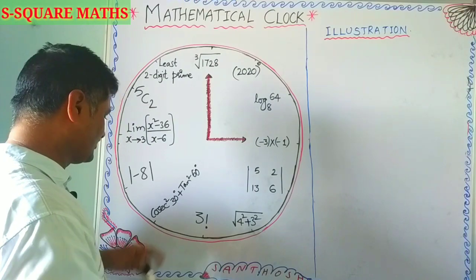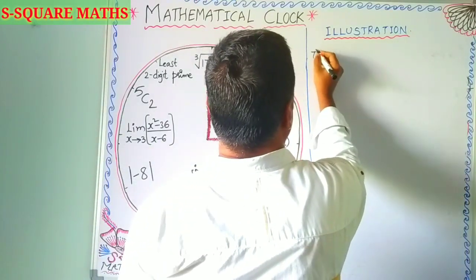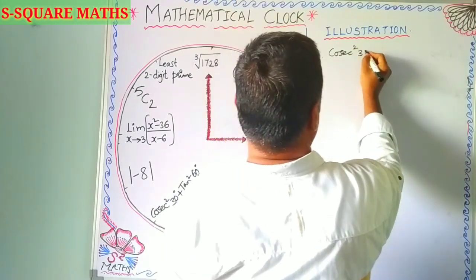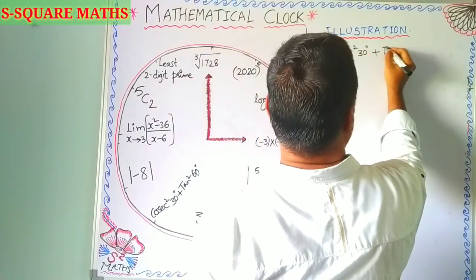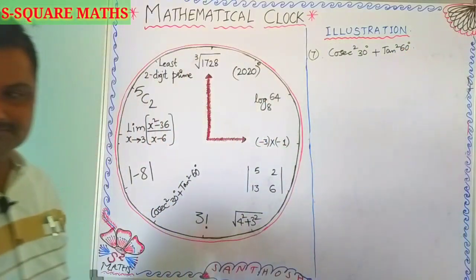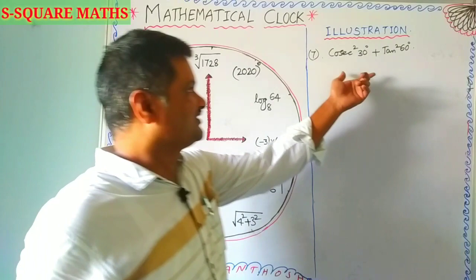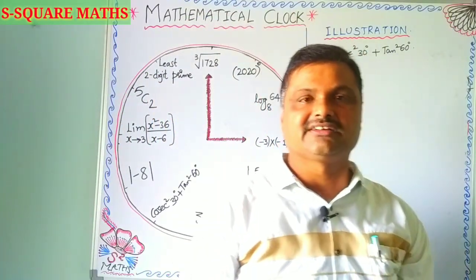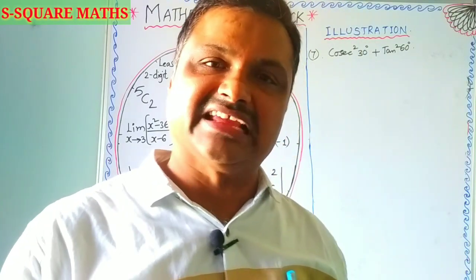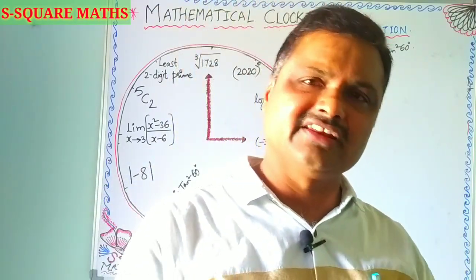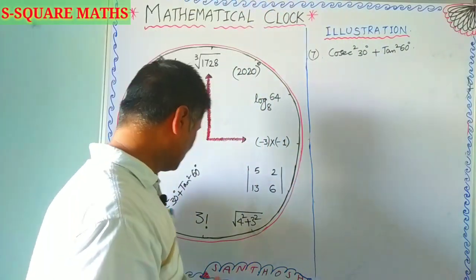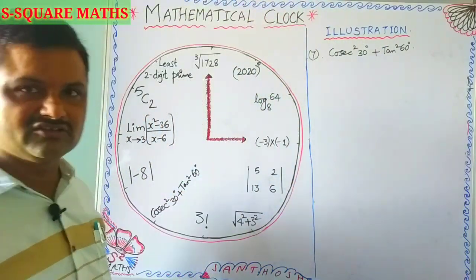Here the 7th concept is nothing but cosec square 30 degrees plus tan square 60 degrees. Its value has to be determined. It's very important, as you know very well, trigonometry plays a crucial role in the 10th standard for various boards, NCERT as well as your intermediate in all fields of mathematics and sciences. Very important applications. So to get the value of 7, we will proceed now.